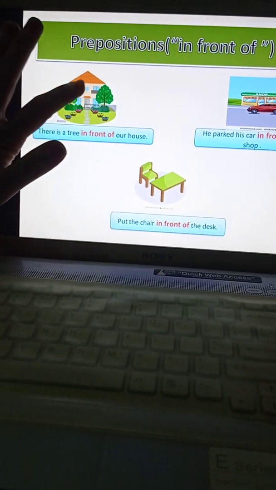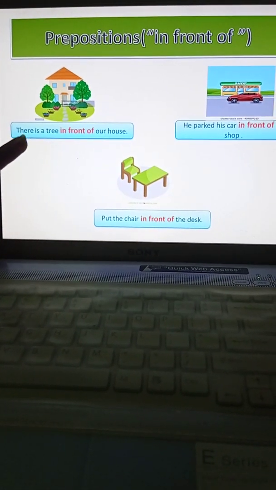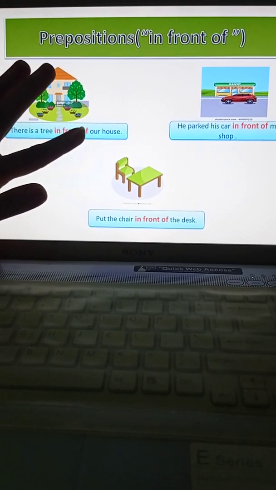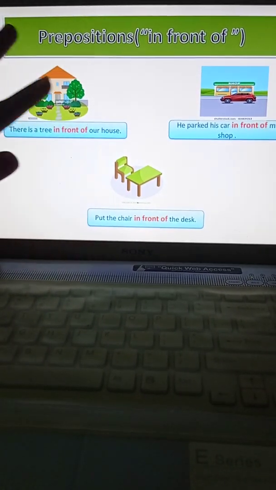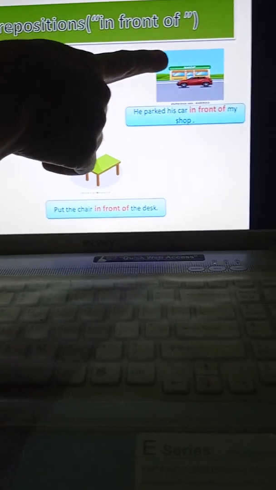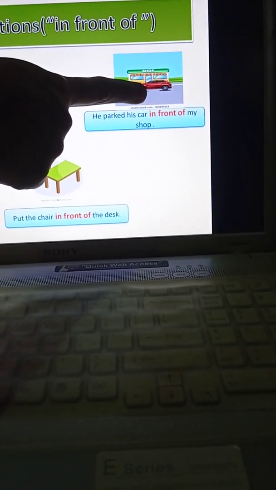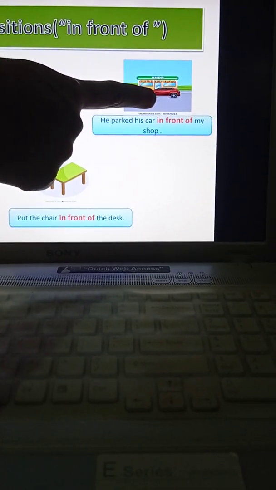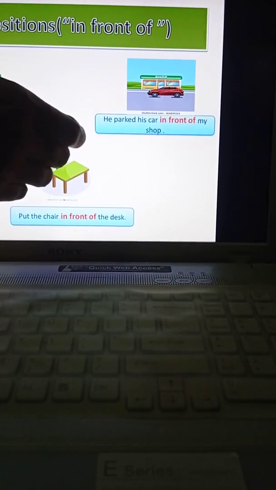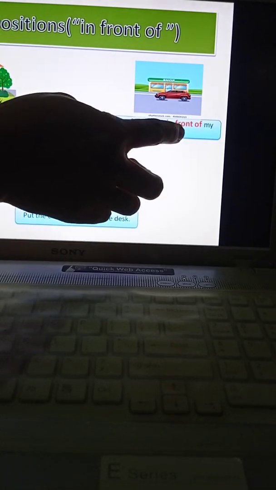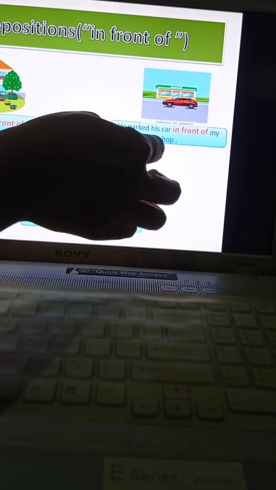We are able to see the trees, so we can say there is a tree in front of our house. Now you can check here that here is one shop and the person has parked his vehicle in front of that shop. So he parked his car in front of my shop.